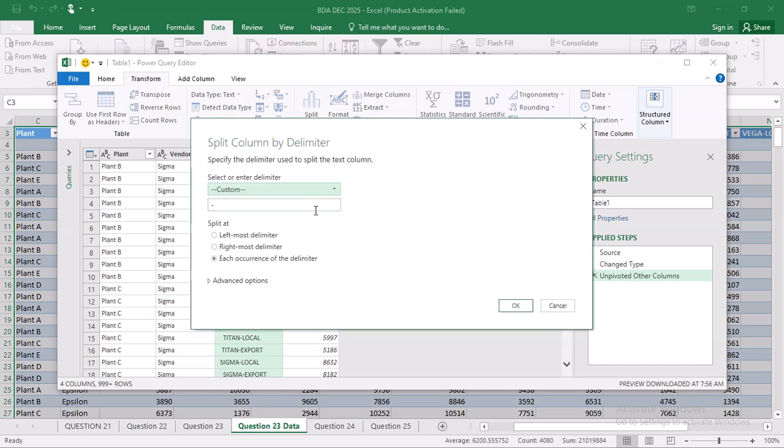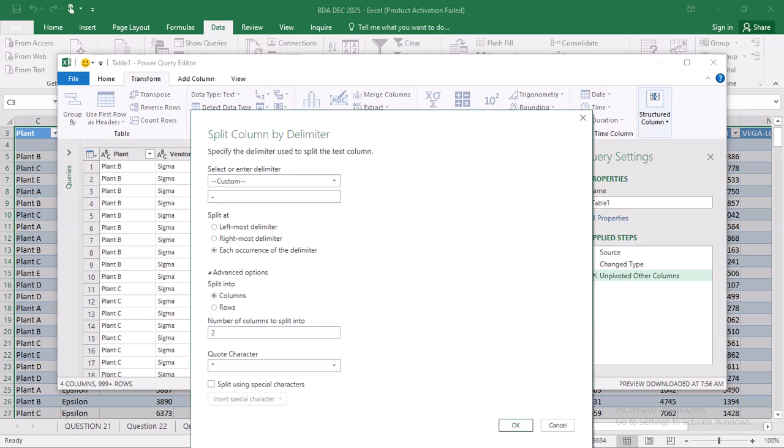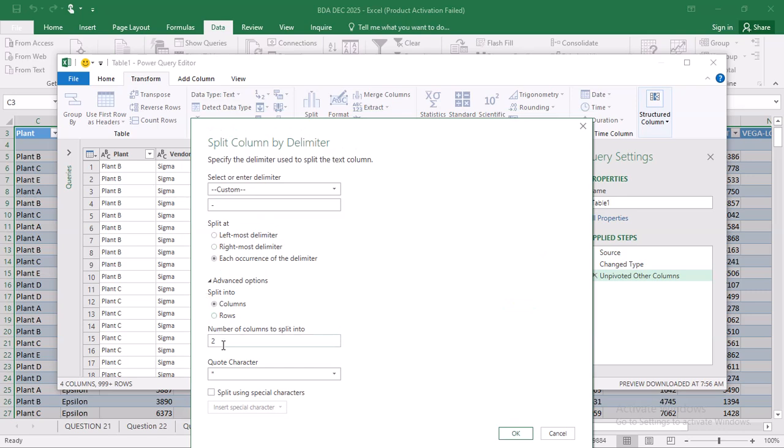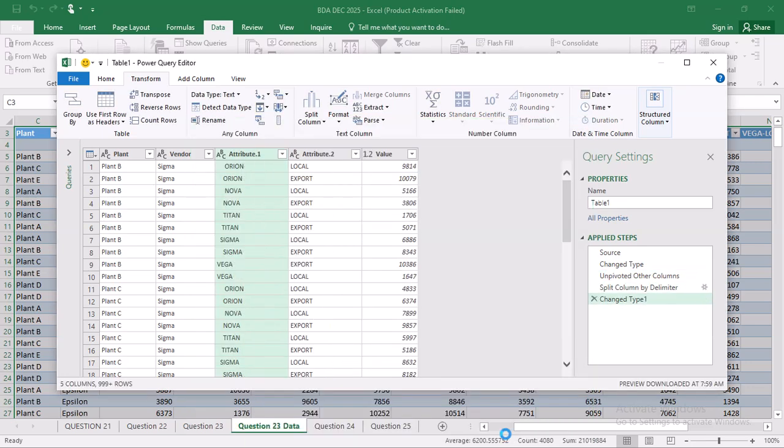Since I had already done this one, you just change here, the hyphen is the minus sign. Then you can also click down here on advanced options. Number of columns, we are going to have only 2 columns, so change that one to 2 columns. Then you click OK. So you can see now we have split between the two, that is the product and then the destination.